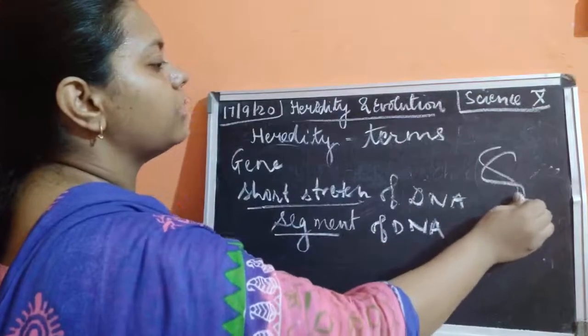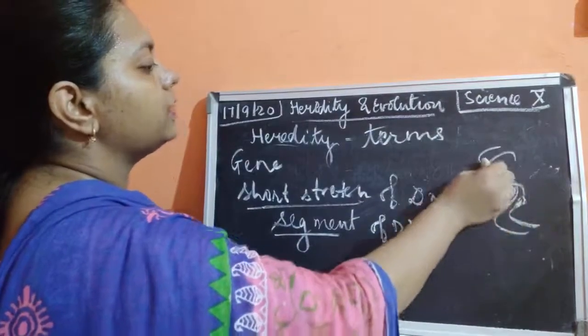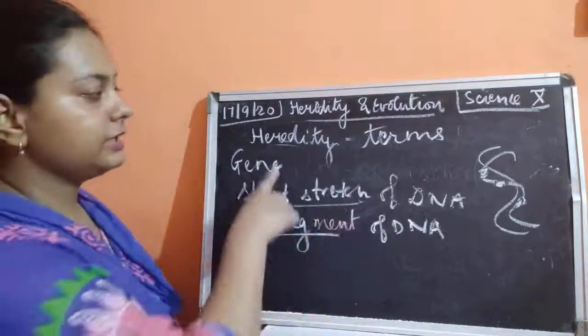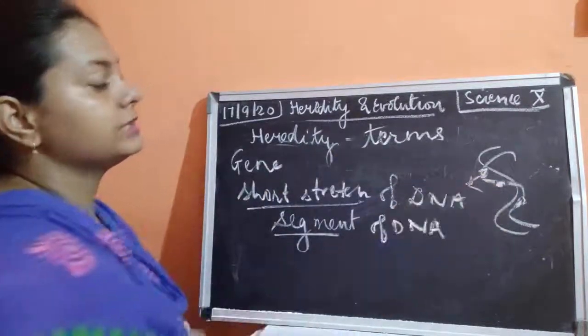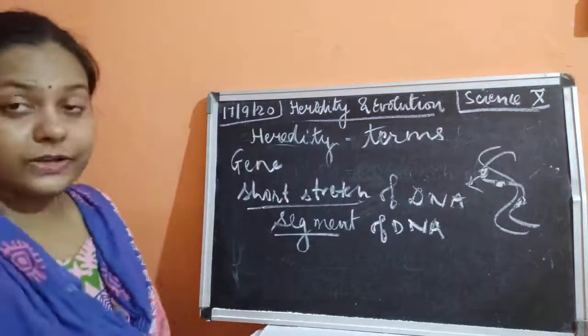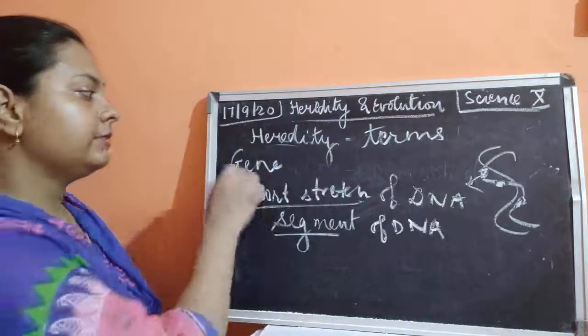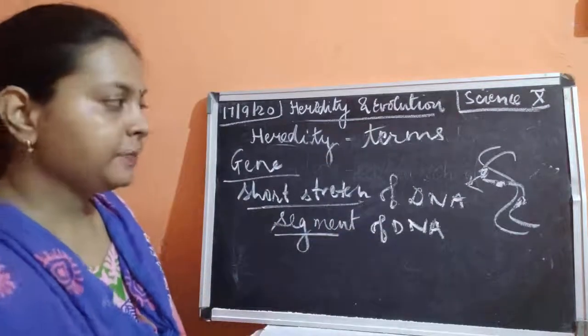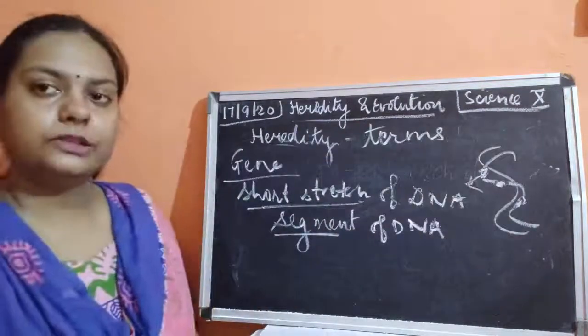So all these small parts are joined together, linked together to form a DNA. These small stretches are known as genes. All these genes join to form a long stretch of DNA. DNA is nothing but a continuous sequence of genes. One gene after another gene, okay? So this is a continuous chain of genes.